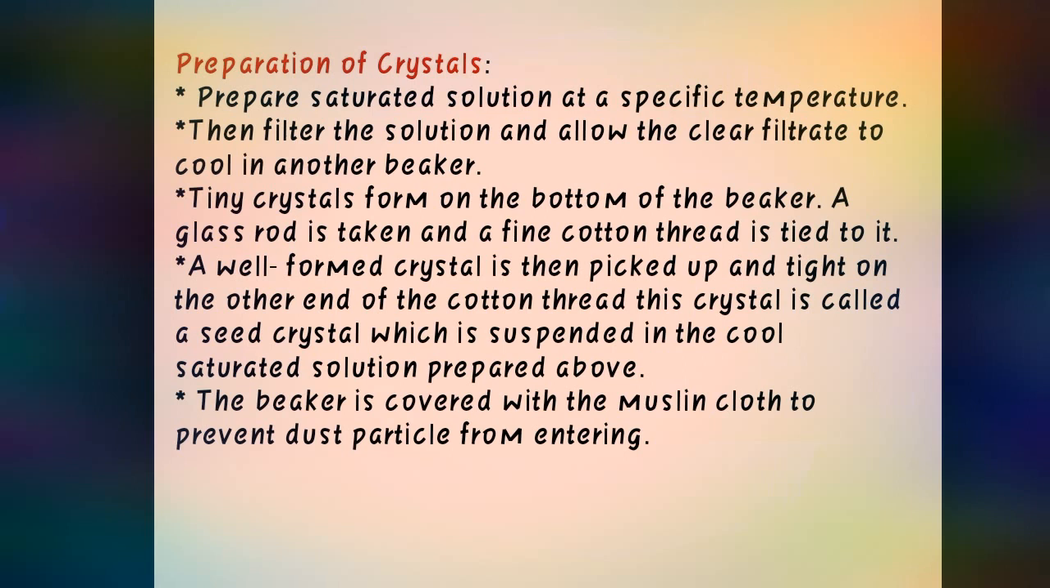After some time you will see tiny crystals form at the bottom of the beaker. That small crystal will be called a seed crystal. We will take that crystal and tie it at one end of a thread, and tie the second end of the thread to a glass rod and keep it on the beaker. Then we will see well-formed crystals form in that substance. The beaker will be covered with a muslin cloth just to prevent dust particles from entering it.